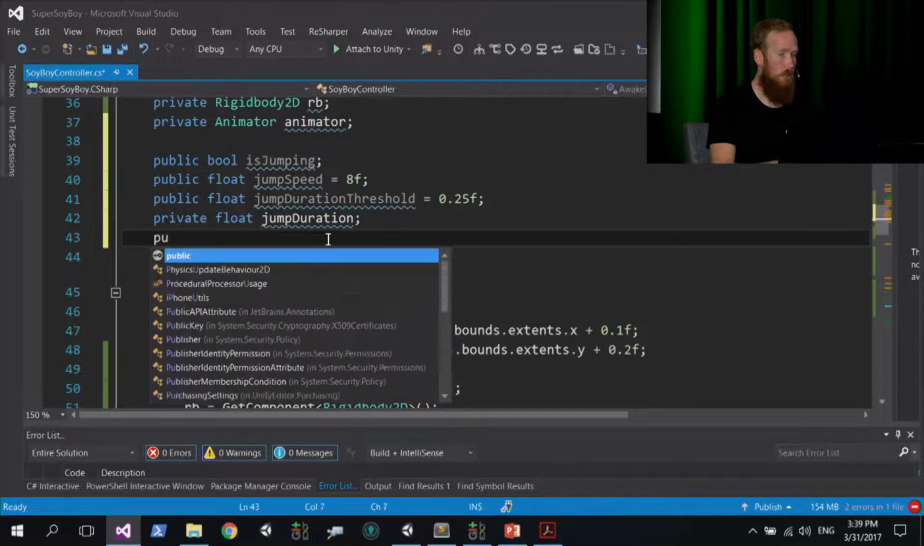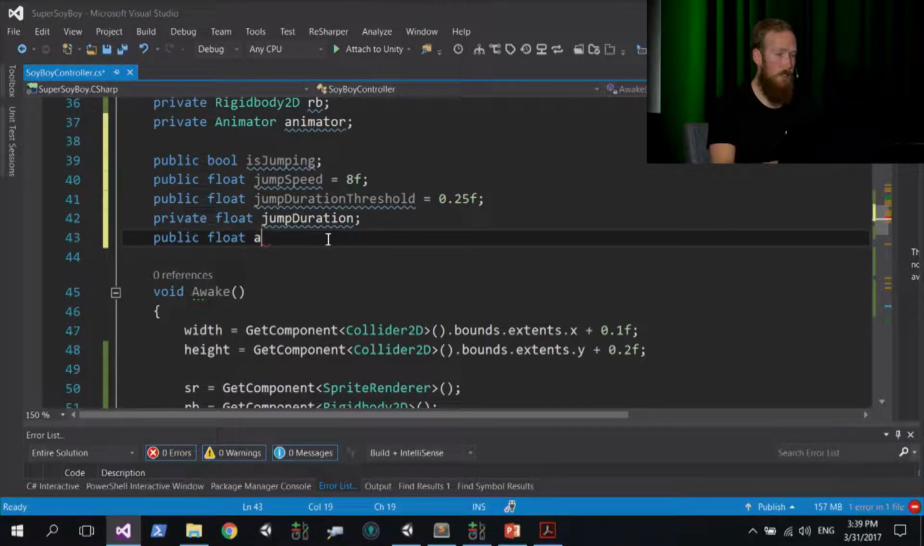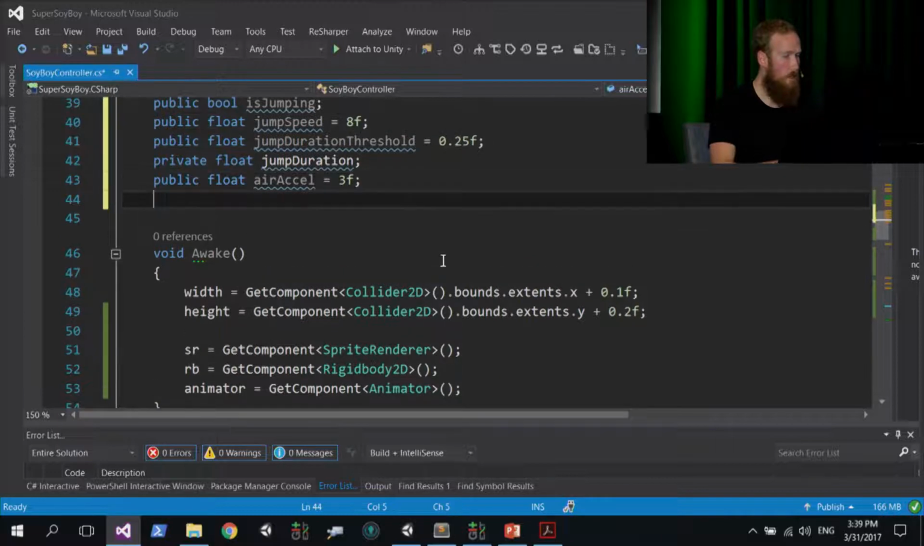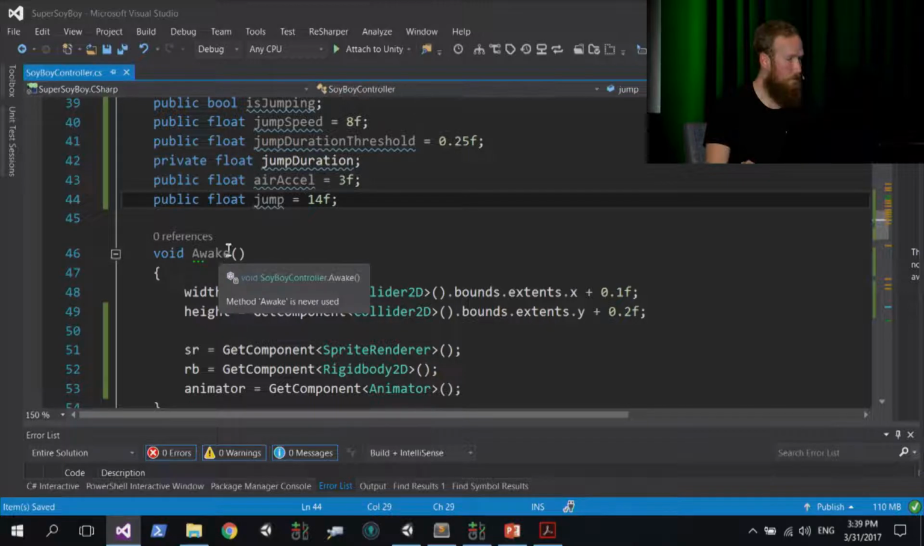And then below that, we're going to add another one, public float air accel for air acceleration. I'll explain that in a moment, but just set that to 3f. And then below that, public float jump equals 14f. Again, these are sort of magic values. They're just what works well. I'll explain them as we use them.